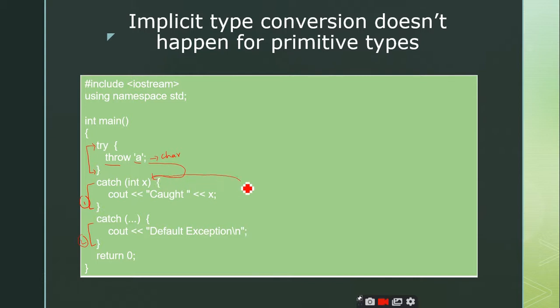So it will go and check the next catch block, and here we can find that this is the default catch block, which can catch any exception. So this catch block is executed, and the output we get is default exception. Is it clear? Yes, sir. The first catch block is not executed and we won't get that output.